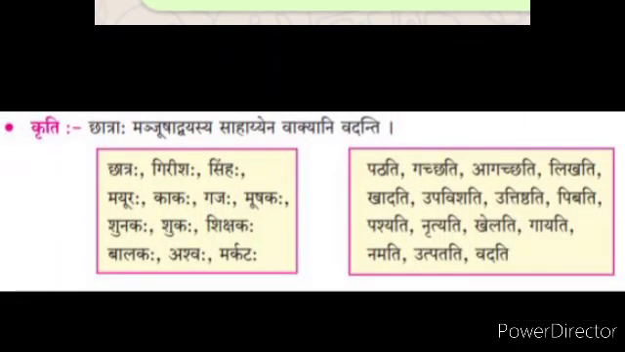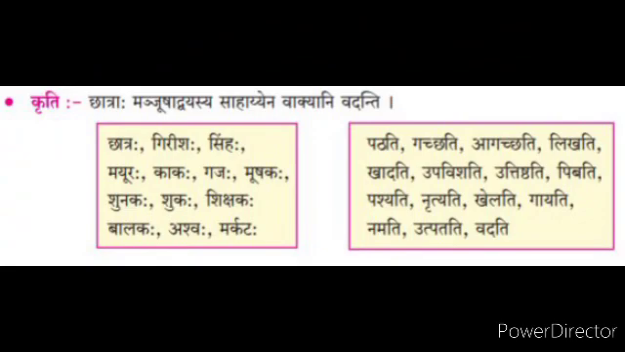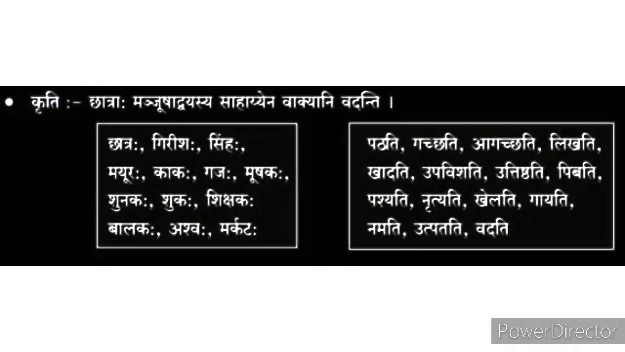Now we see the krutihi, activities. छात्राः मञ्जुषाद्वयस्य सहायेन वाक्यानि वदति. Students say some sentences with the help of the given two boxes. In the first box we see many noun forms. These are called subjects. And in the second box we see various types of verbs. Take one word from each box and make the sentence. But first we learn the meaning of the given subjects and verbs.